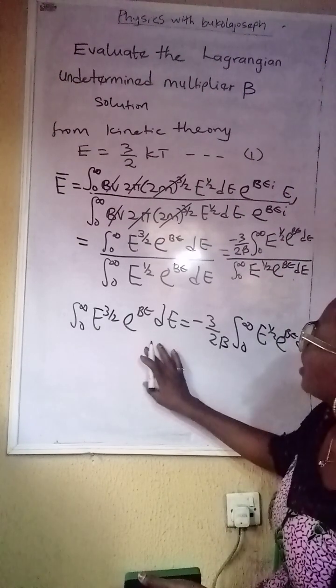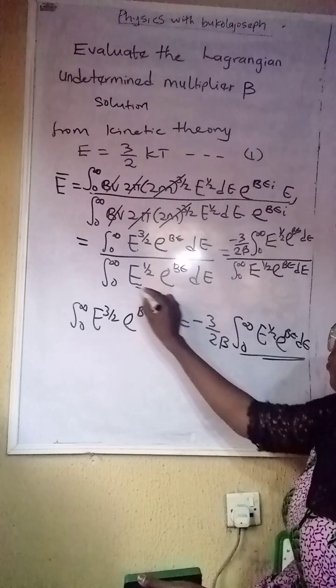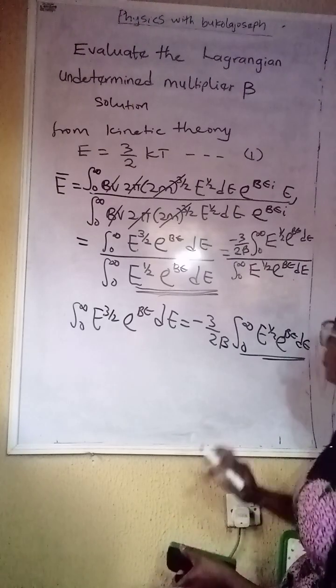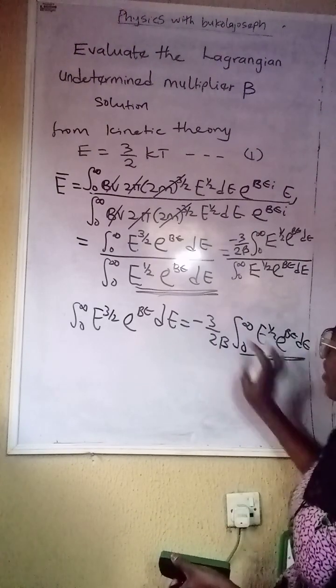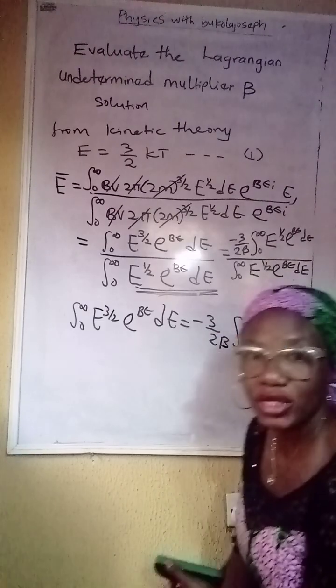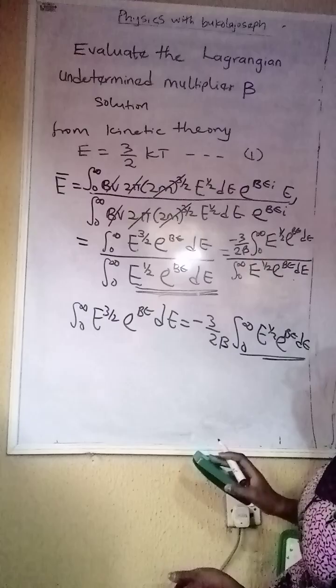Take note of this. After the integration, this other side becomes equal to what you have on the denominator. Just for you to remember in case you are faced with this kind of problem. I'm going to be doing the integration maybe in the next video. So this is what we have.